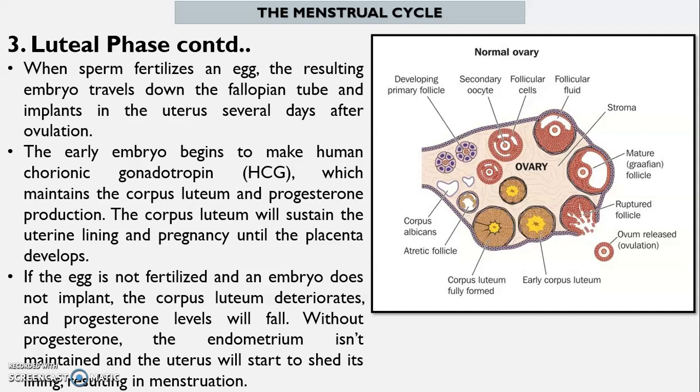If the egg is not fertilized and an embryo does not implant, the corpus luteum deteriorates, and progesterone levels will fall. Without progesterone, the endometrium isn't maintained and the uterus will start to shed its lining, resulting in menstruation.